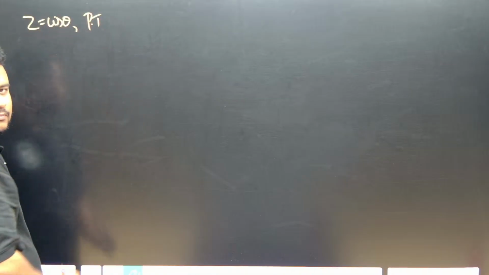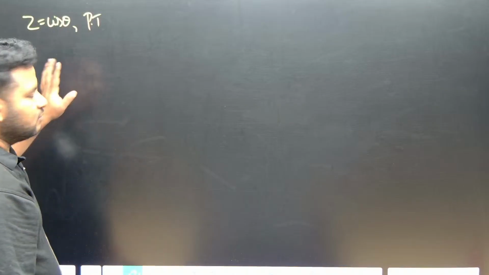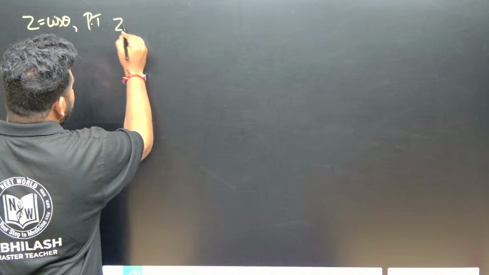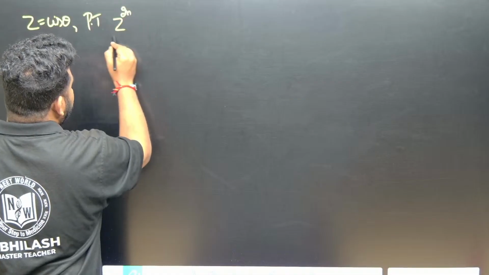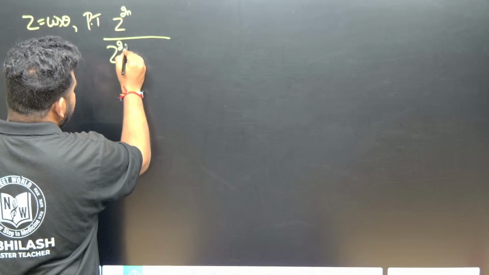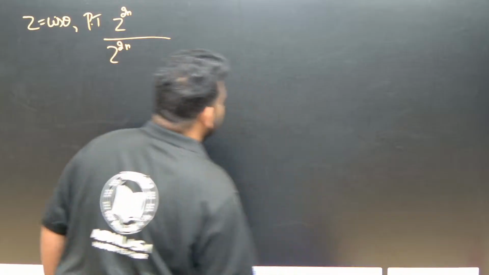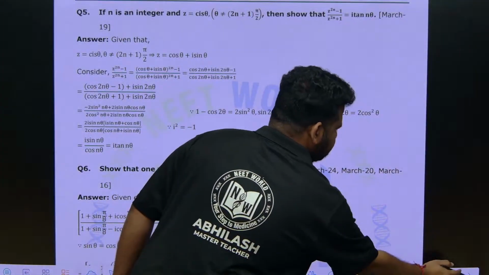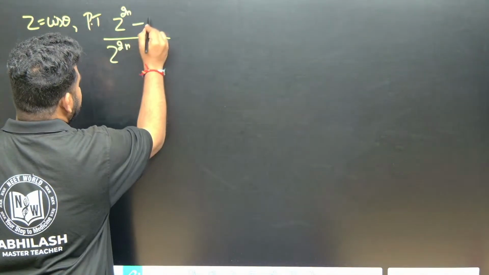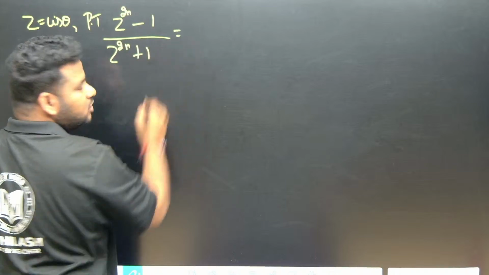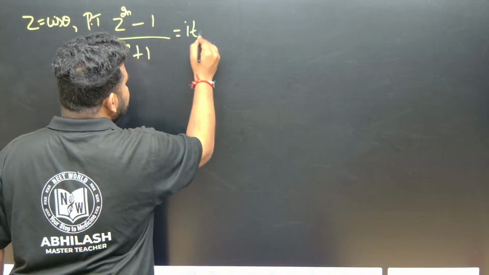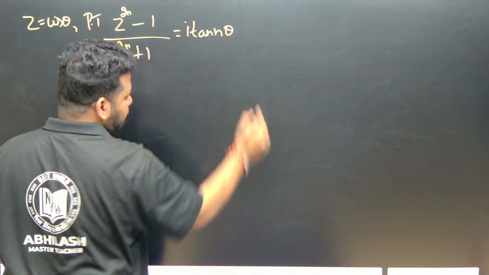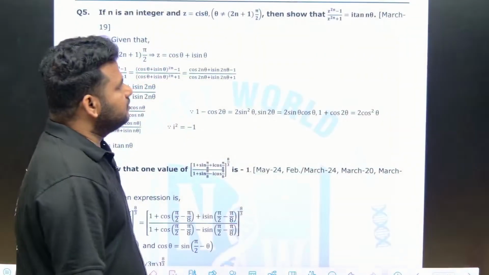Prove that, where n is an integer, z to the power of 2n minus 1 divided by z to the power of 2n plus 1 is equal to i tan n theta. This is what we have to prove.